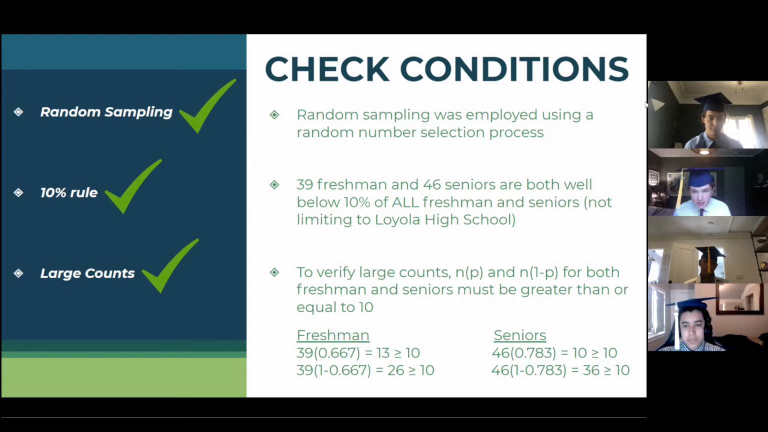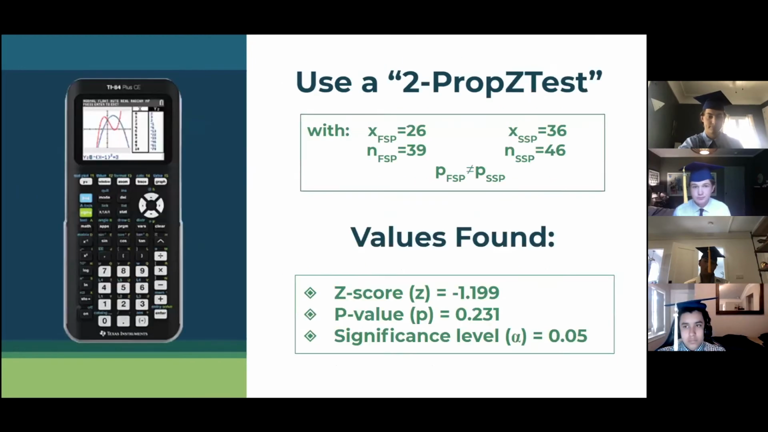To verify large counts, we multiplied the number of data points times the proportion for each of the freshmen and the seniors. For the 39 freshmen, we multiplied using our Spotify proportion, and for Apple Music, you do 1 minus the Spotify proportion, and all were greater than 10. So we were able to check all conditions and go through with our 2-sample z-test, which is on the next slide. Or 2-proportion z-test, my apologies.